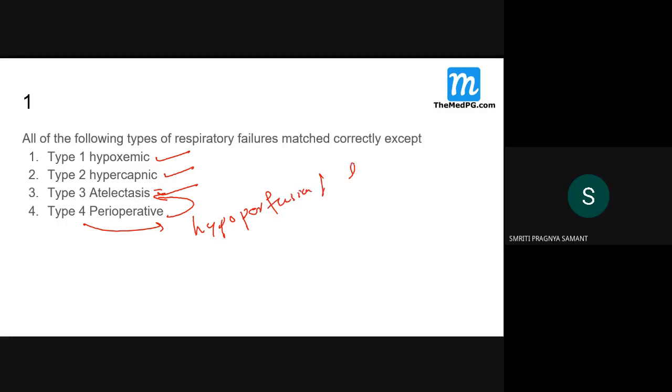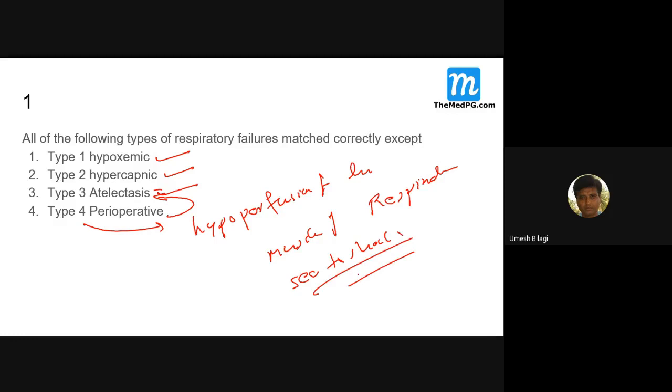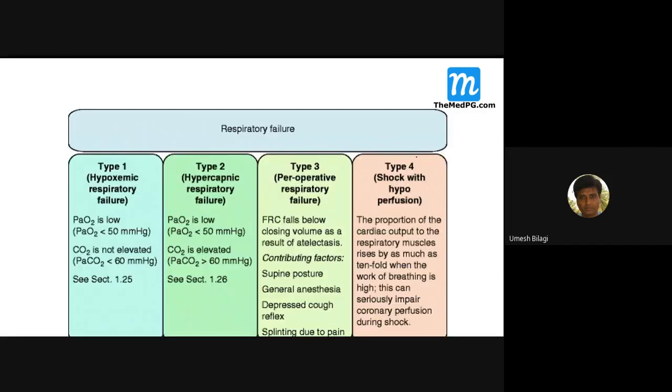Type 4 is secondary to shock. Same thing is there in the slide. There are type 1, type 2, type 3, and type 4. In type 1, the PO2 is low but carbon dioxide is not elevated.